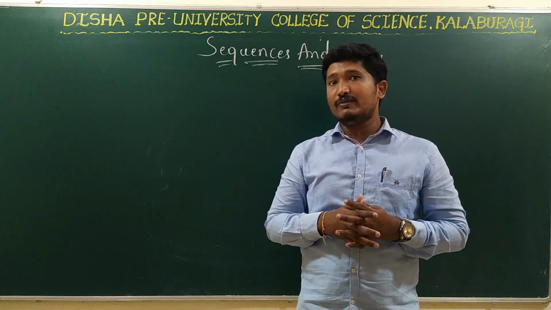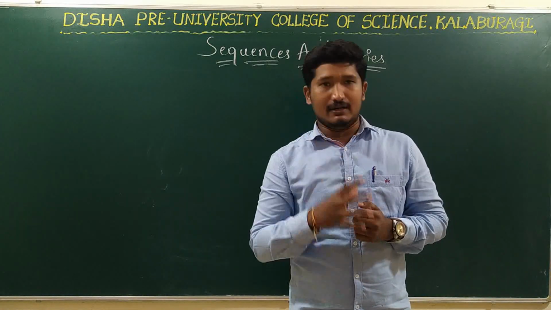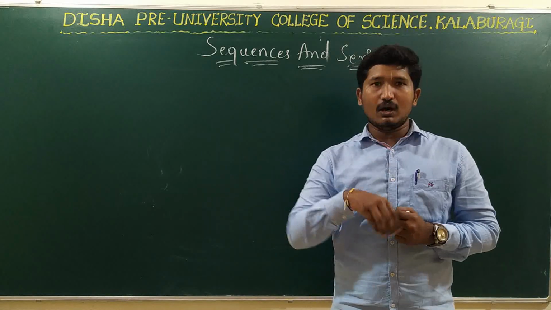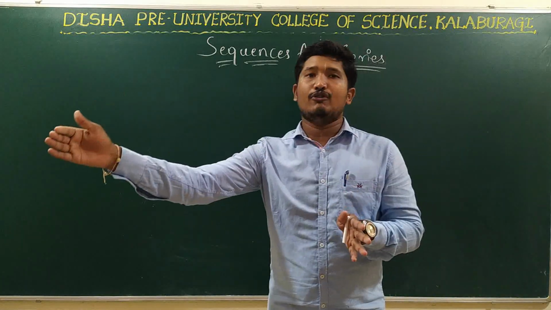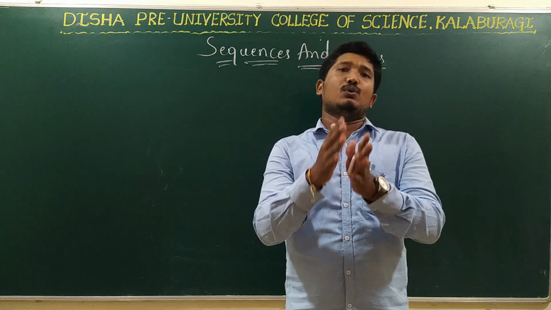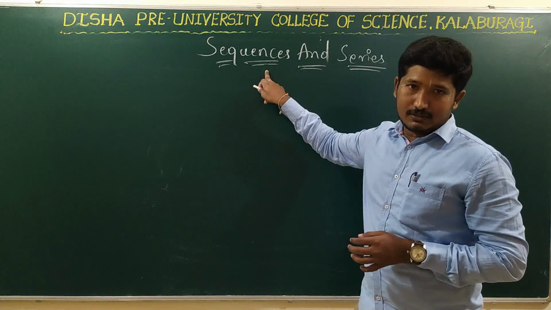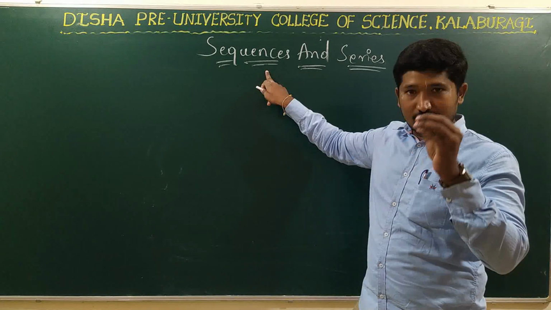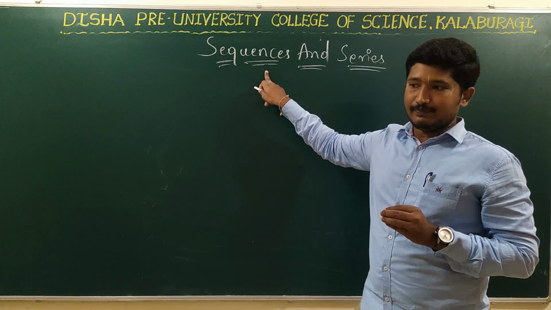What is that rule we are following? Our height. According to our height, we are going to form a line. So this arrangement we call it as a sequence. Right? See, what do you mean by sequence?